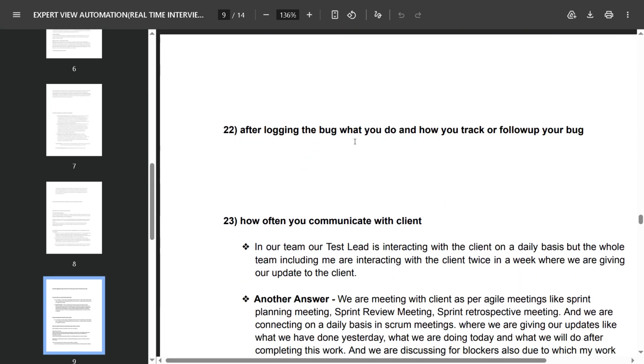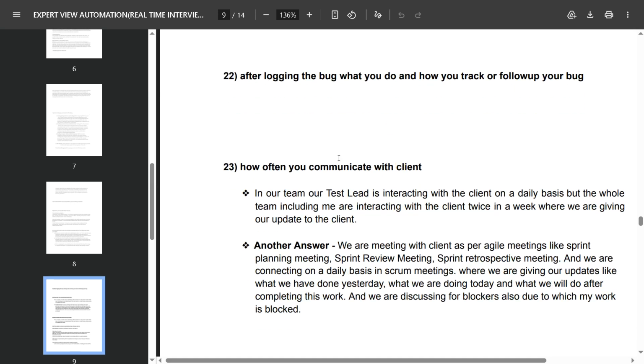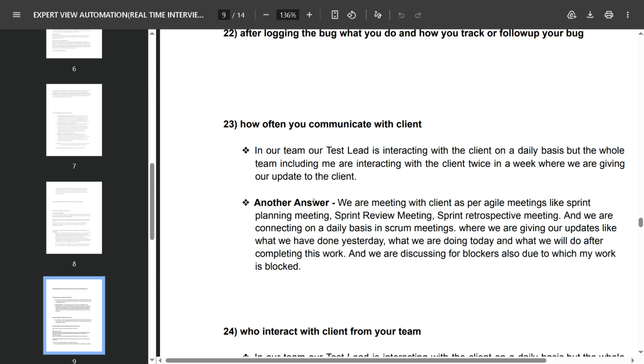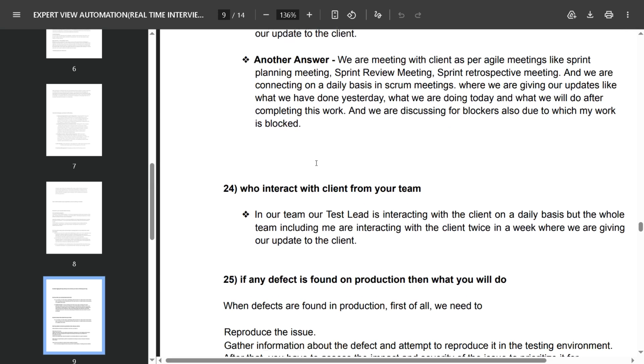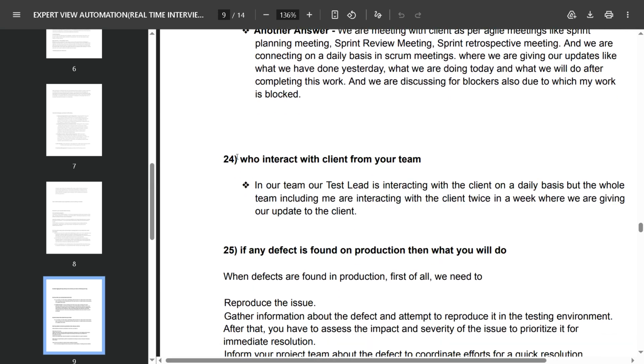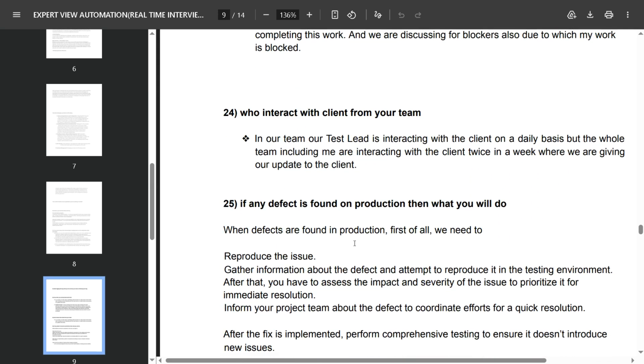After logging the bug, what do you do, how do you track or follow up your bug? You can answer according to how often you communicate with the client. And next question, who interacts with the client from your team? In our team, the test lead interacts with our client on a daily basis, but the whole team is interacting with the client twice a week, where we give our update to the client.